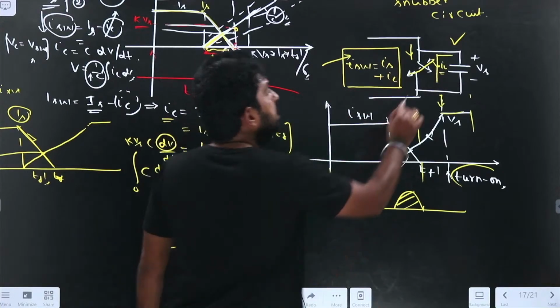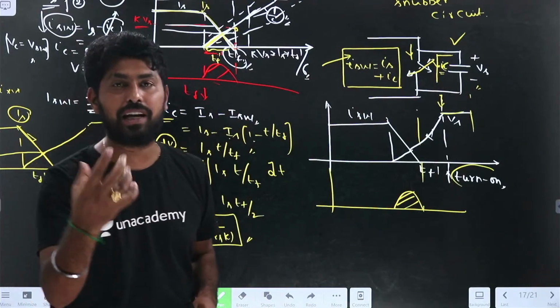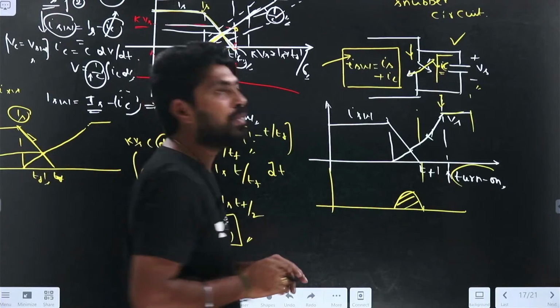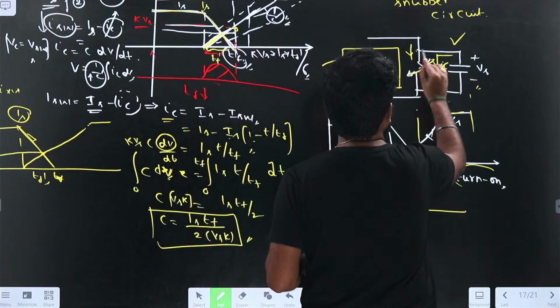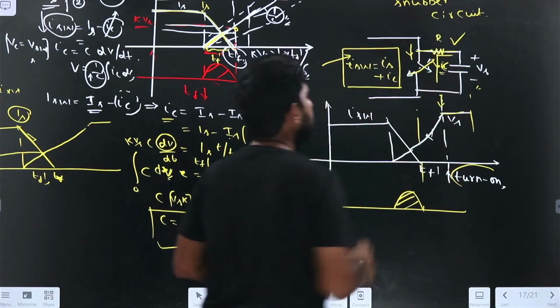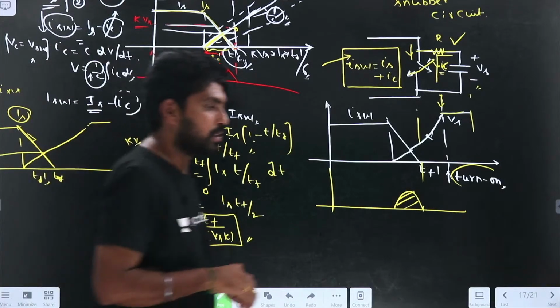Now the capacitor will discharge if I keep it like this. I need to limit the capacitor current. So how can I limit the capacitor current? I need to place a resistance. Now what happens?